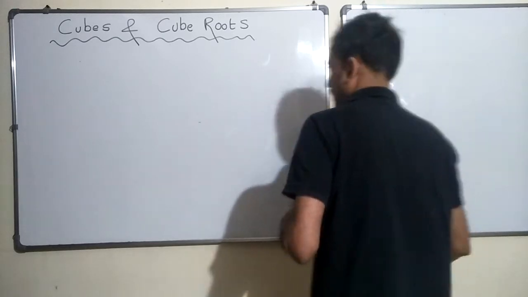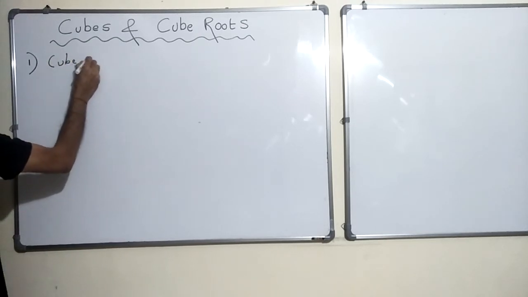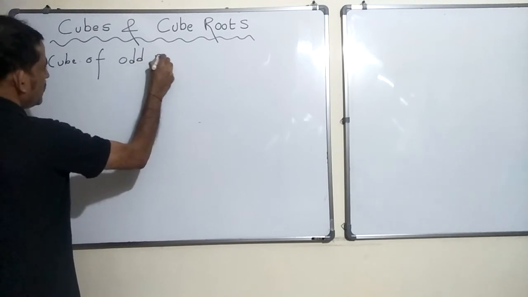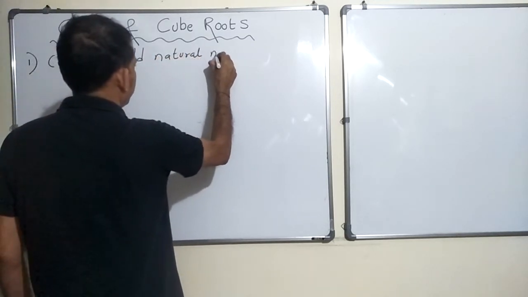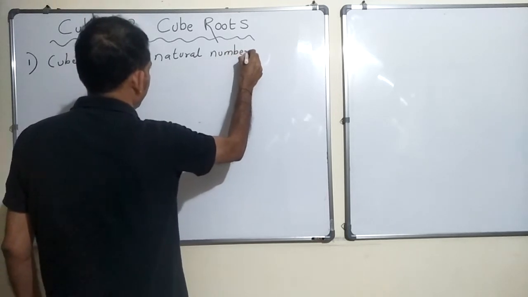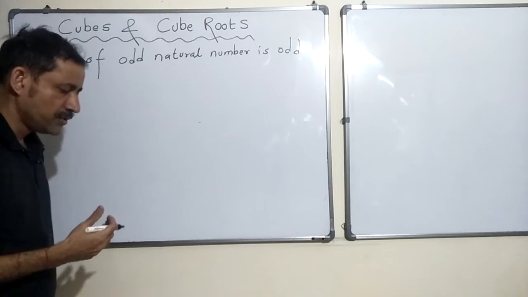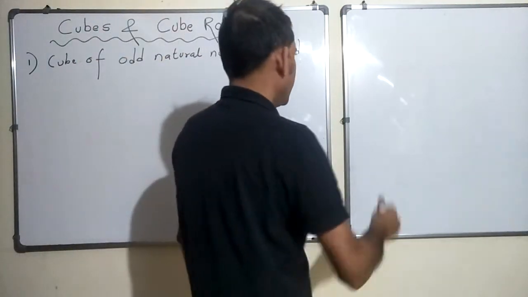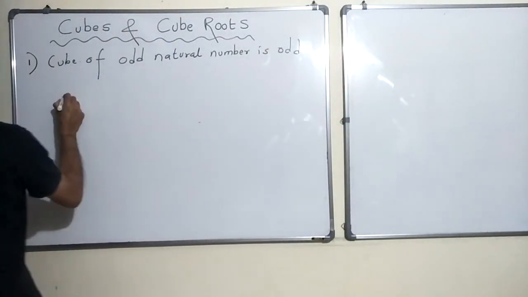Study some of the properties. Okay. So first one, cube of odd natural number is odd. So you have an odd number, you find out the cube of that number, it is always odd. Okay. So odd number, you know, we can represent,